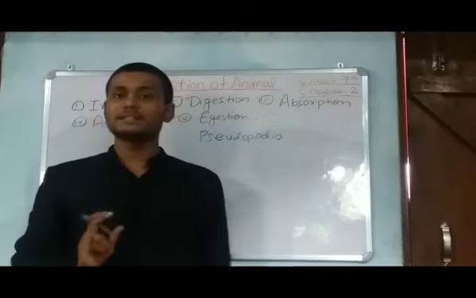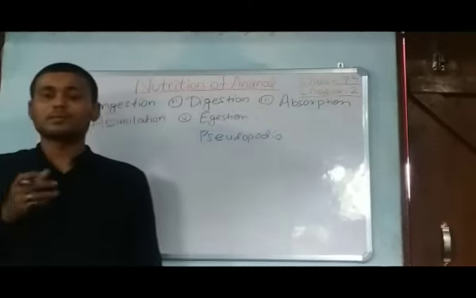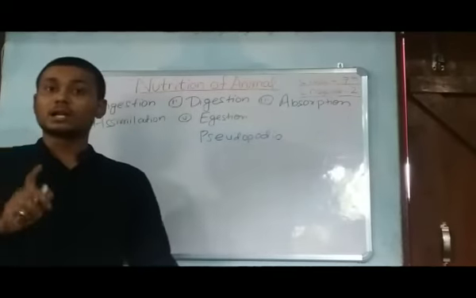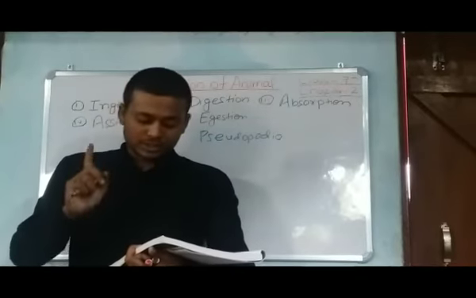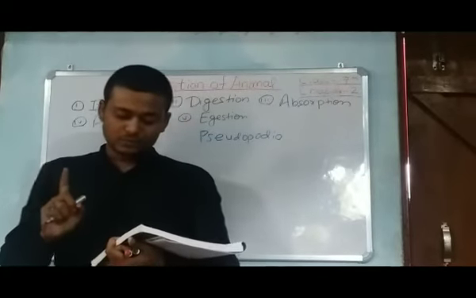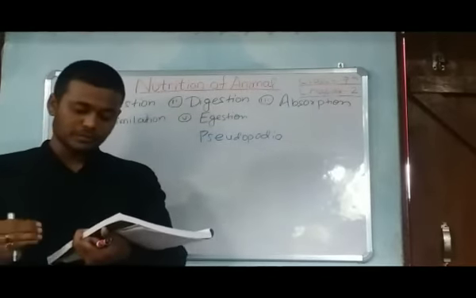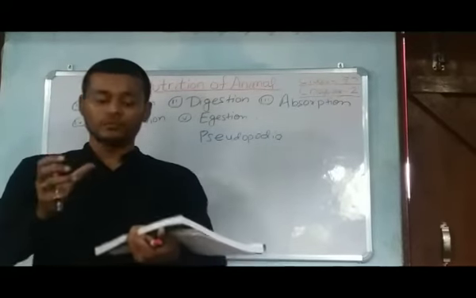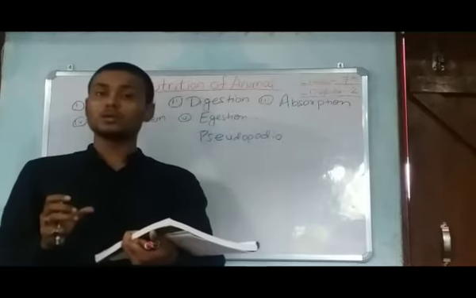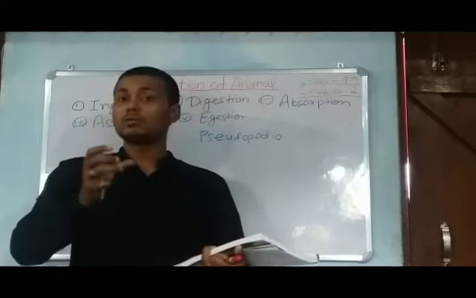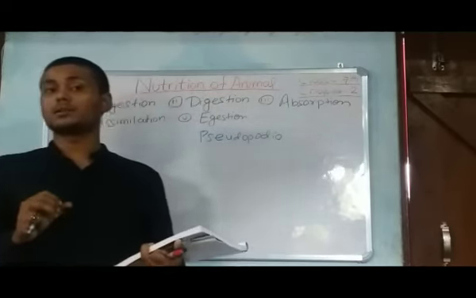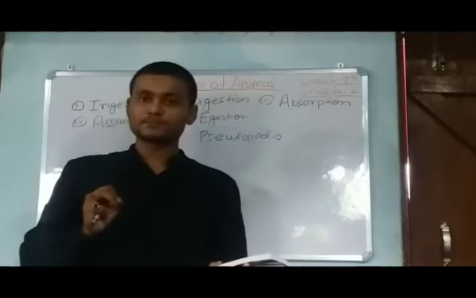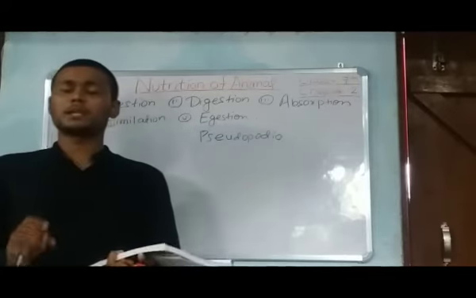The first thing is that amoeba takes in food or gets out the food with the help of pseudopodia. Now the important term is food vacuole. What is a food vacuole? The pseudopodia join together with a small cavity which is known as a food vacuole. The food vacuole digests the food that amoeba takes in with the help of pseudopodia, using digestive juice.